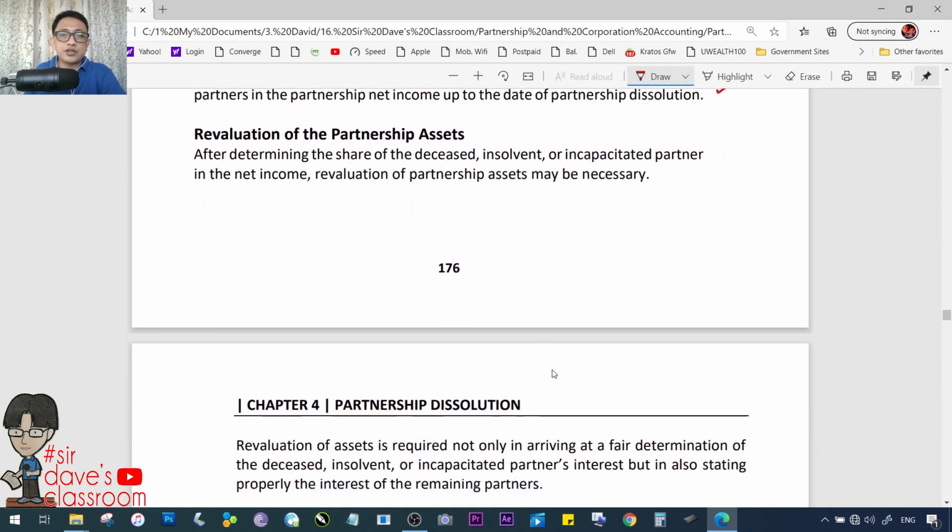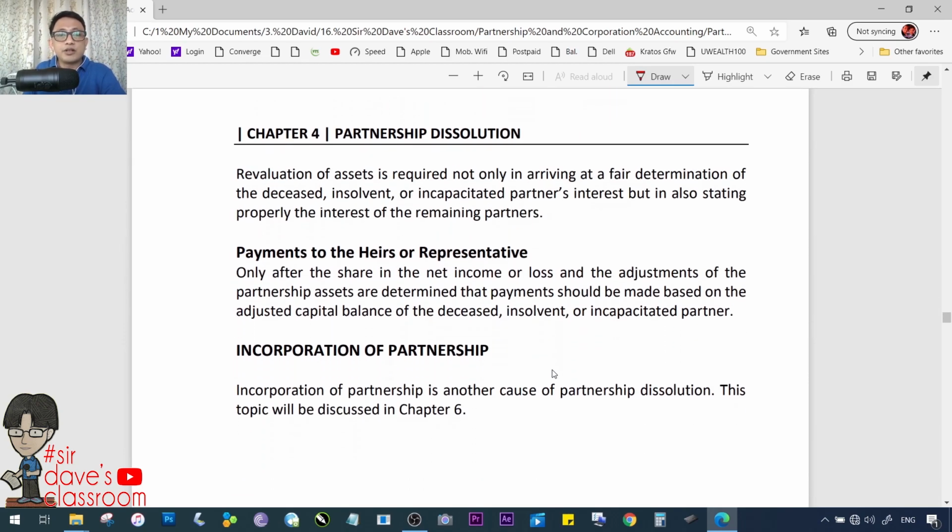After determining the share of the deceased, insolvent, or incapacitated partner in the net income, revaluation of partnership assets may be necessary. Revaluation of assets is required not only in arriving at the fair determination of the deceased, insolvent, or incapacitated partner's interest, but also in stating properly the interests of the remaining partners. Correct. It is in the best interest of the remaining partners to also know the updated capital balances that they have. Payments to the heirs or representatives.